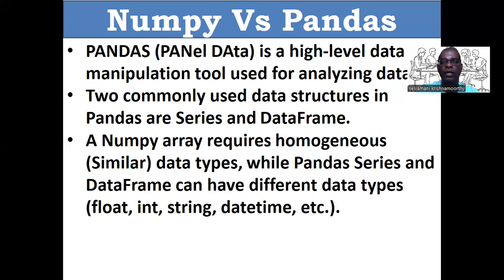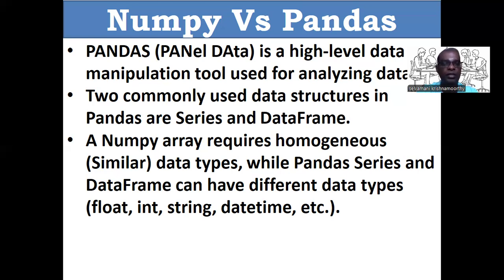That means what? Array is a collection of elements of the same data type. All elements available in a NumPy array should be the same data type. Whereas Pandas series and data frame is a collection of elements of different data types. One element may be an integer, another element may be a string, another element may be a date, no problem.